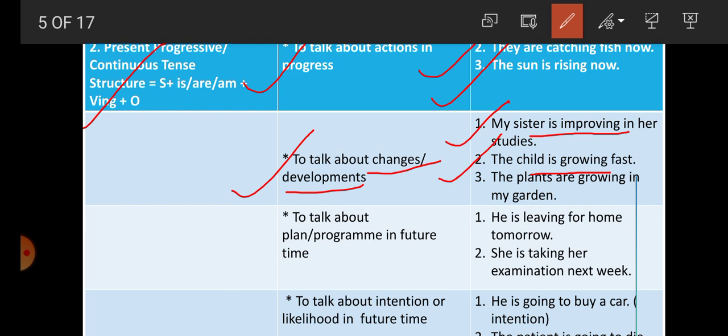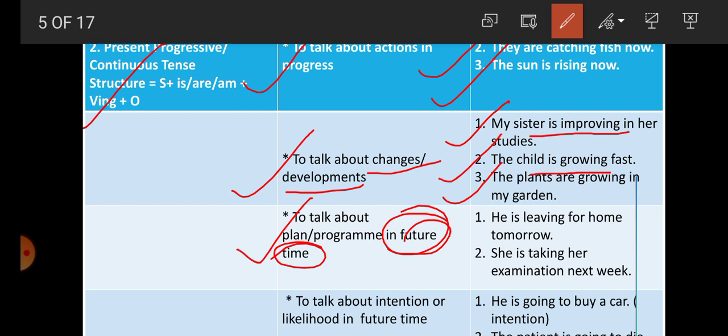The plants are growing in the garden. Again changes. So all three sentences indicate some changes and development, and that's why they are written in present progressive or continuous tense. Now next one, to talk about a plan or program in future time. This is very important: if we are going to plan something or program something, then we use present progressive tense to indicate the action in future time.